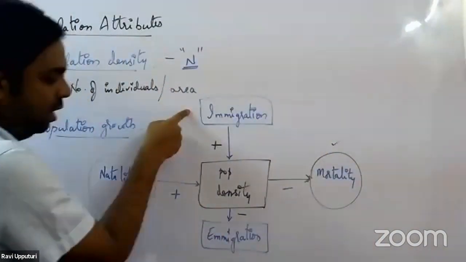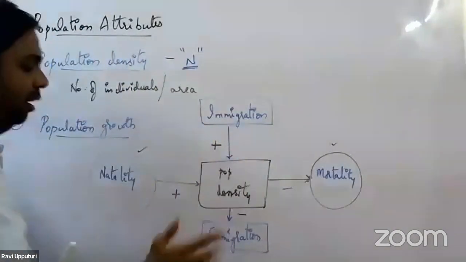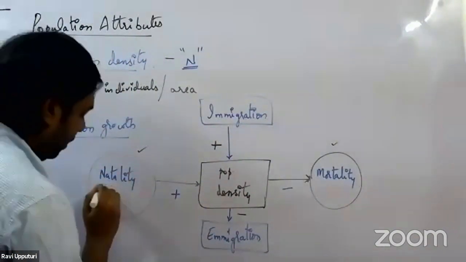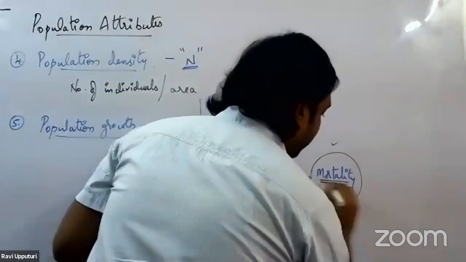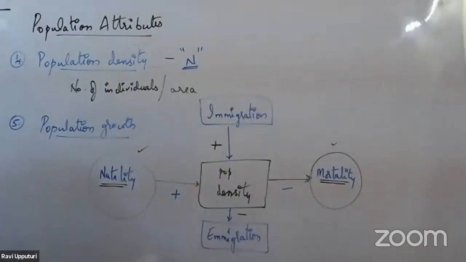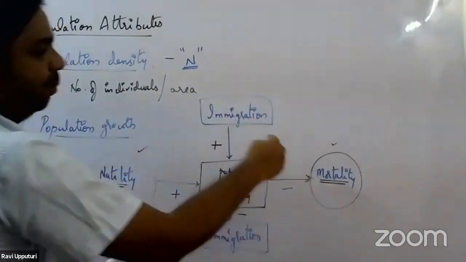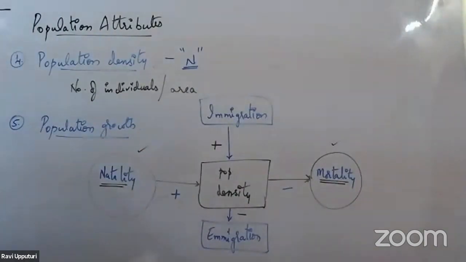But apart from that, in nature, in general, it is mostly natality and mortality that have the major role in determining the population density, whether the population is decreased or increased. Whenever there is natality, the population density increases, and through mortality, the population density will start decreasing. So this is what we have in population growth.